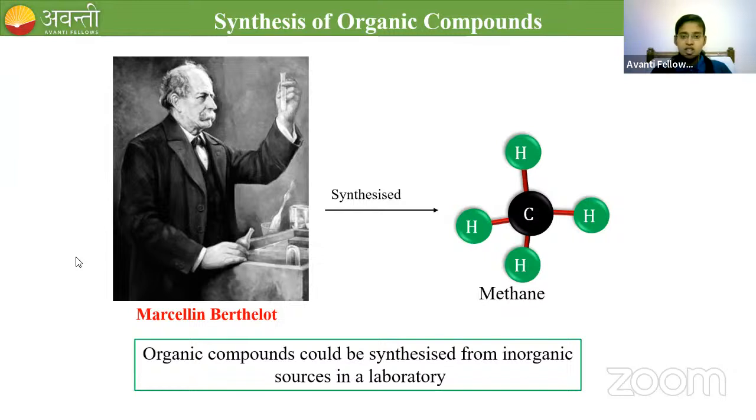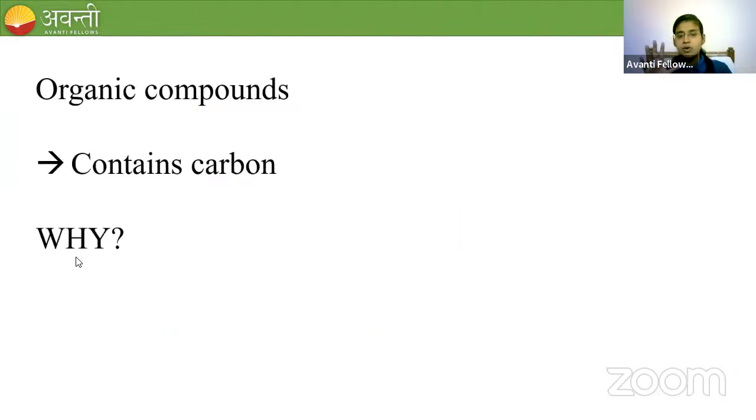Methane has carbon, acetic acid, whose formula is CH3COOH, has carbon, and Friedrich Wöhler's urea also has carbon inside it. So organic compounds mainly contain carbon.